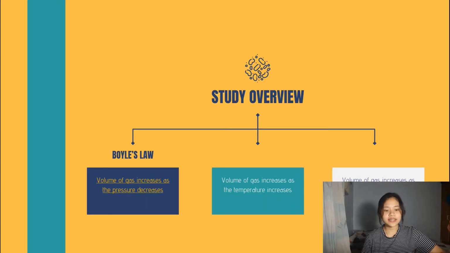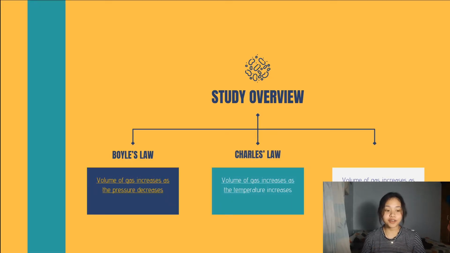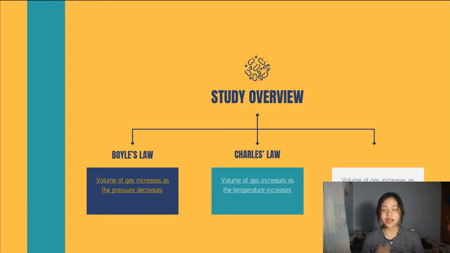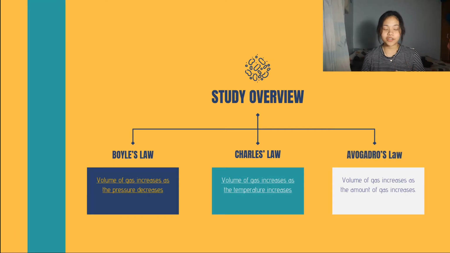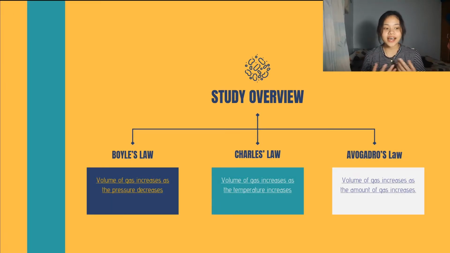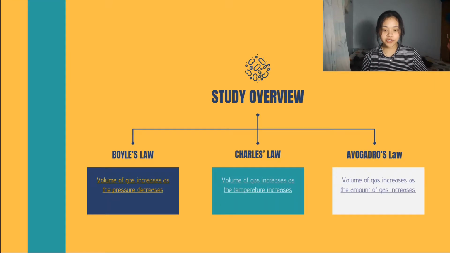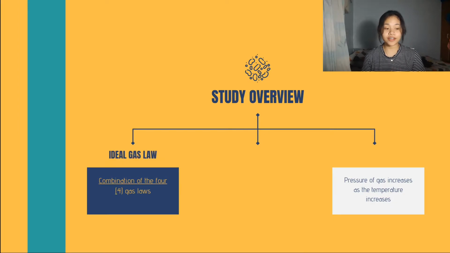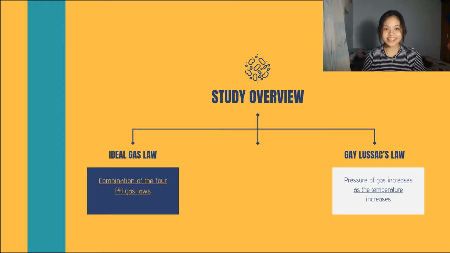Boyle's law states that the volume of gas increases as the pressure decreases, so it is inversely proportional. Volume and pressure are inversely proportional. Charles' law states that the volume of gas increases as the temperature increases, meaning the volume and the temperature are directly proportional. Avogadro's law states that the volume of gas increases as the amount of gas increases, so the volume and the amount of gas are directly proportional. Ideal gas law is the combination of the four gas laws, and last but not the least, Guy-Lussac's law states that pressure of gas increases as the temperature increases, so it is directly proportional.